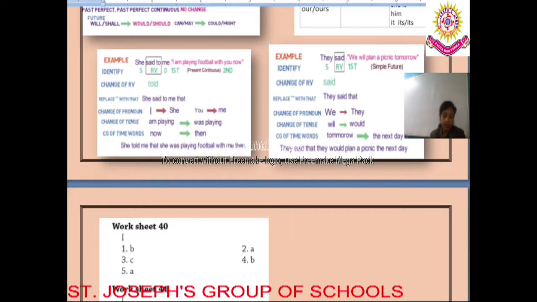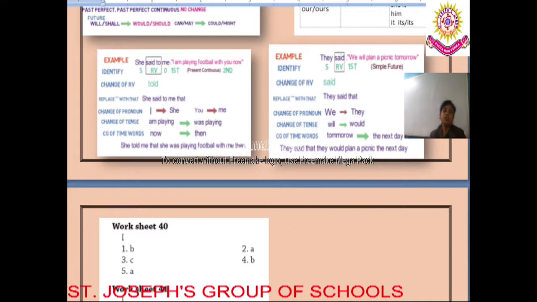Question number 5. "I get up every morning at dawn," Pavel said. What is the right answer? A, Pavel said he got up early morning at dawn. B, Pavel said I got up every morning at dawn. C, Pavel said that he got up every morning at dawn. So dear students, with this question number 5, the right answer is A.